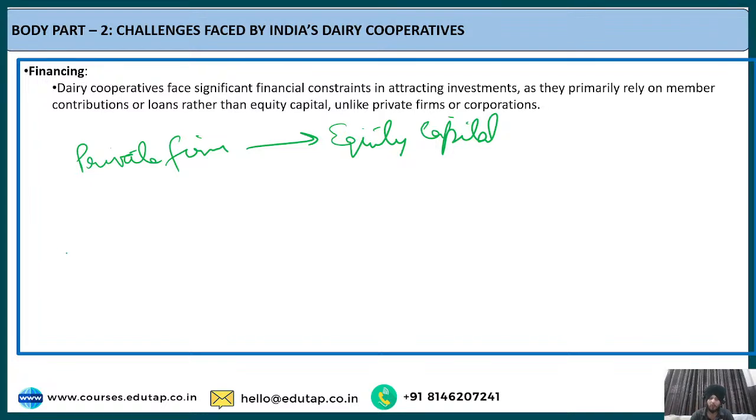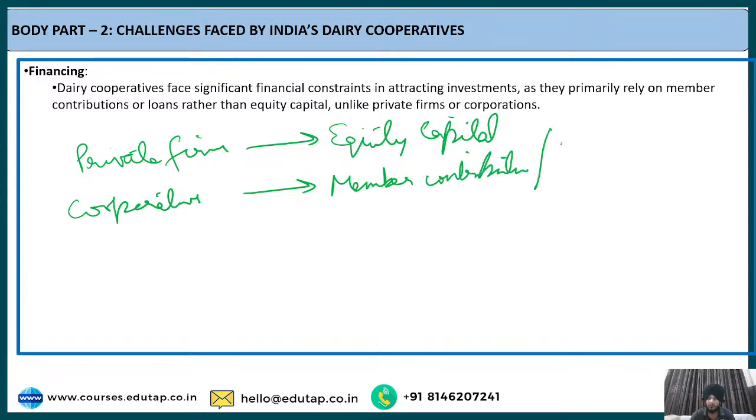But when we talk about cooperatives, they are dependent primarily on member contributions or loans. This is the main funding source, or availability of finance, with respect to the cooperatives. And what does it lead to? Since they are heavily dependent on member contributions or loans, this makes them under-resourced for expansion.